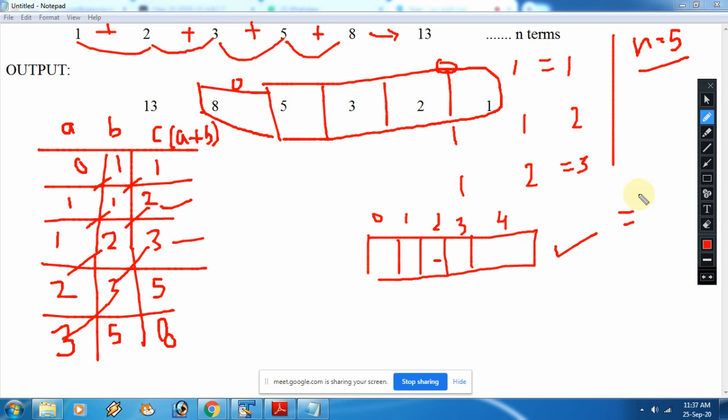So now n was 5. Please try to understand. First of all we will get 0, then 1.